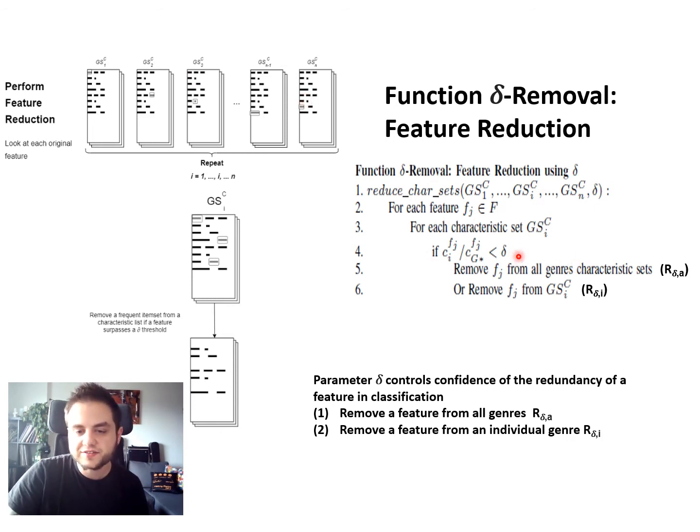And if that is less than some delta value, well, then we can either, one, remove it from all of the genres, or the user can choose to remove it from that specific genre. When it gets removed, it's actually removed from a feature value set. The whole feature value set gets removed for that characteristic list. Now a higher delta value means that it's a less strict removal threshold, and a lower delta value means it's a more strict removal threshold.